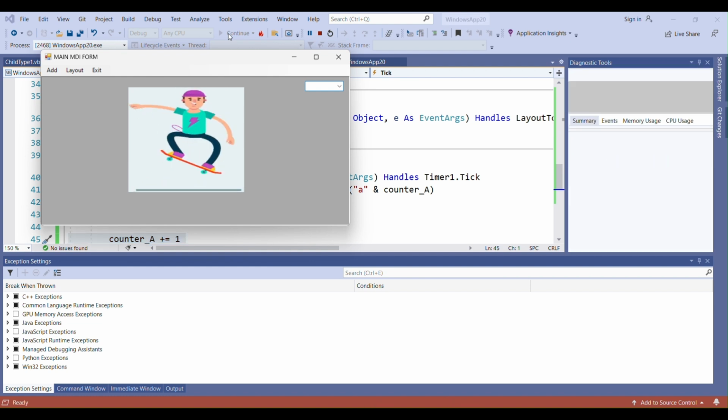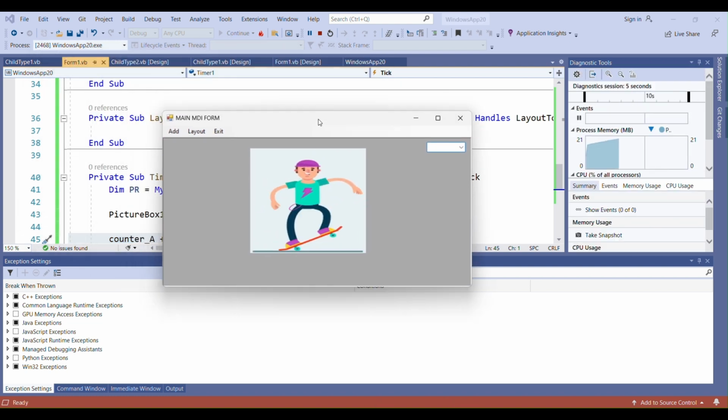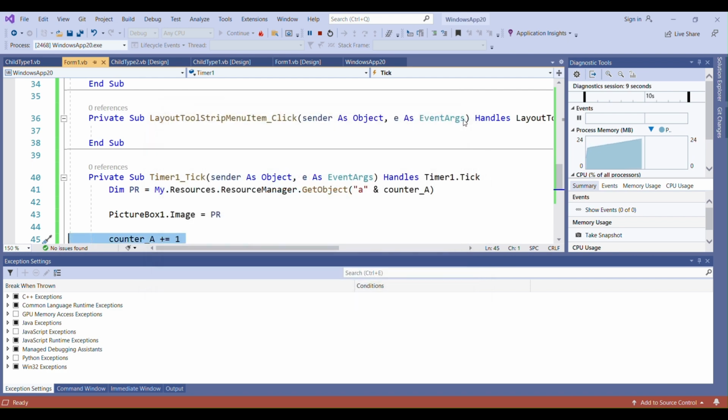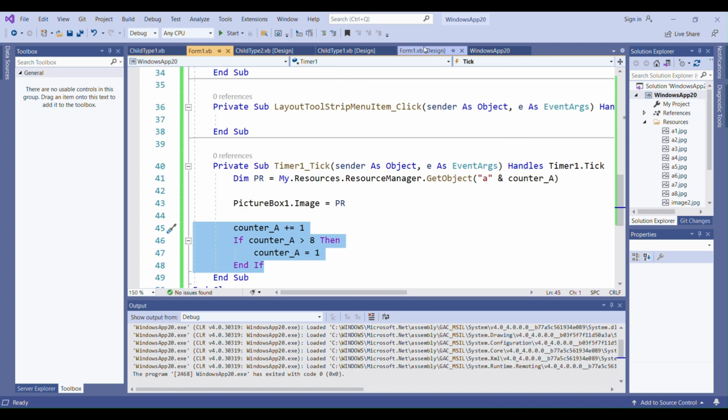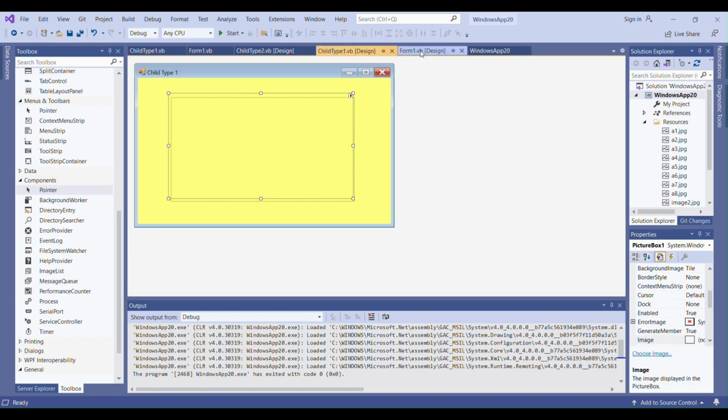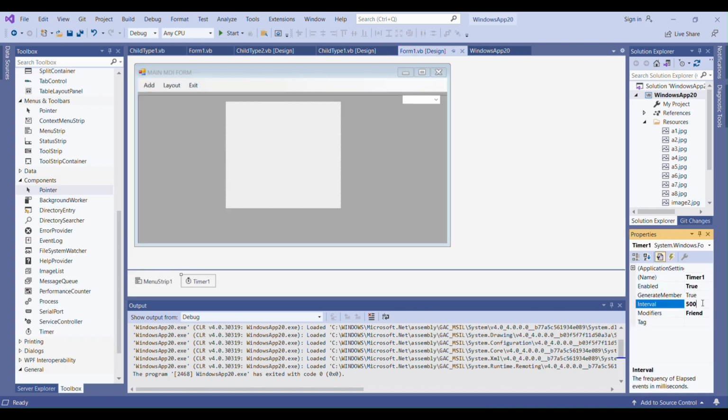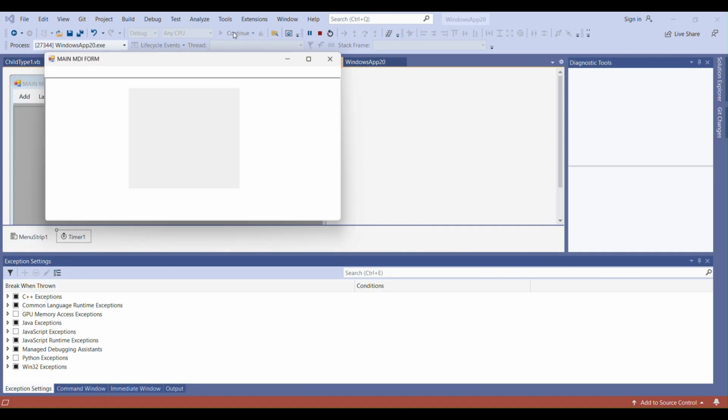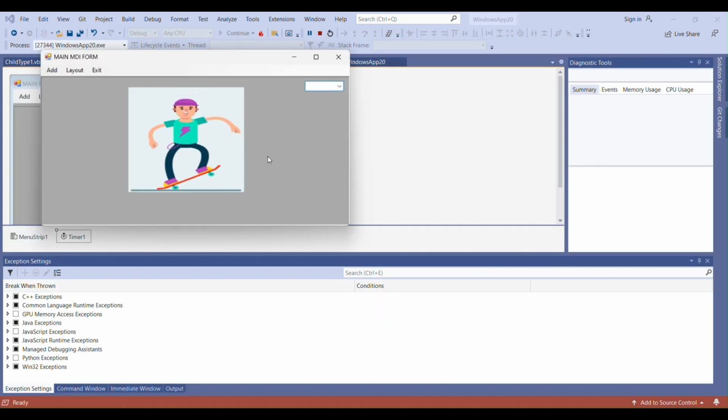Yes, this is the animation in our Windows form, but it's a little bit slow, I think. So let's change its interval from 500 to, let's say, 200. I am running the project, and here is the animation.